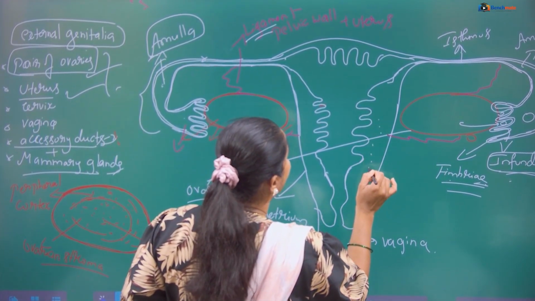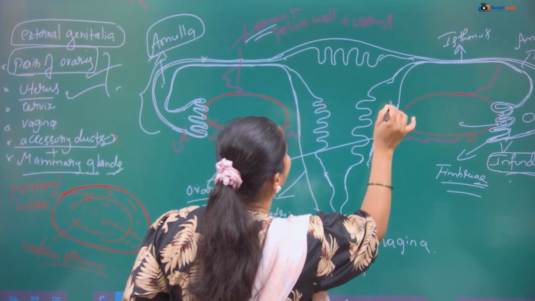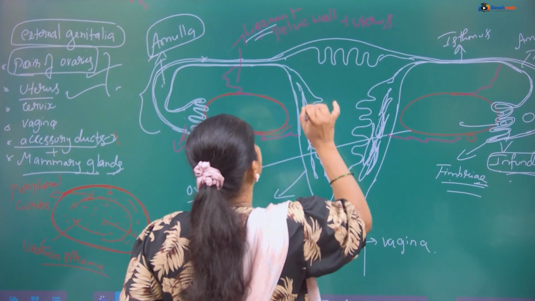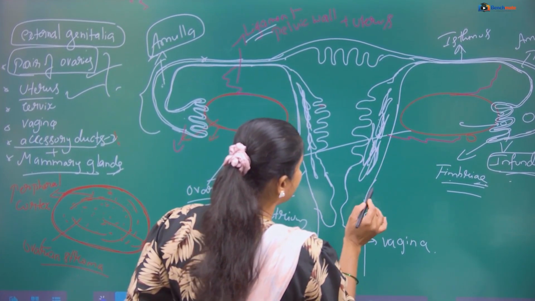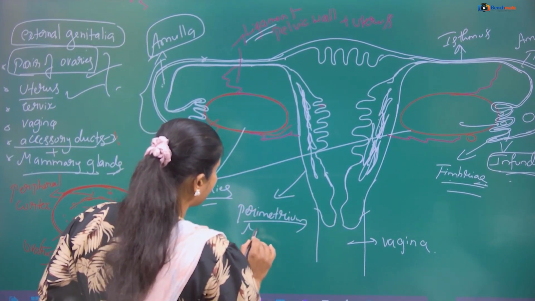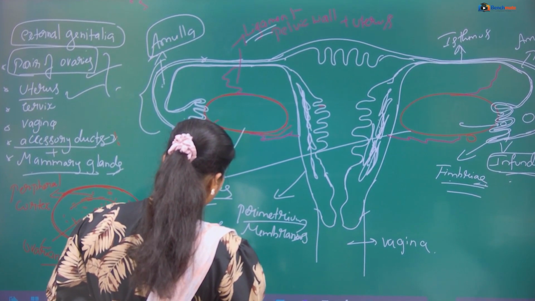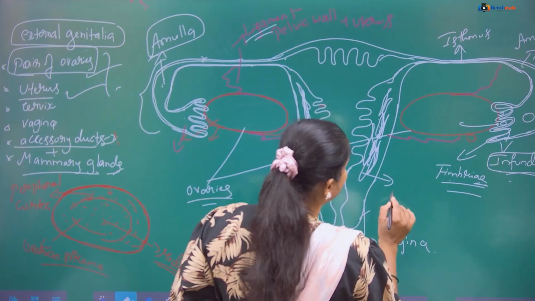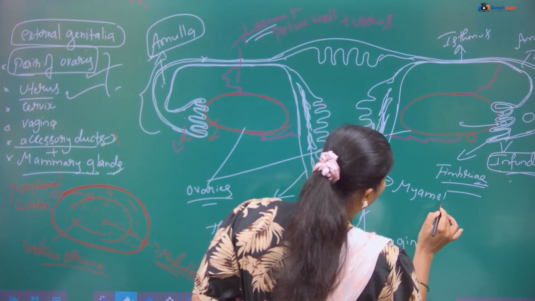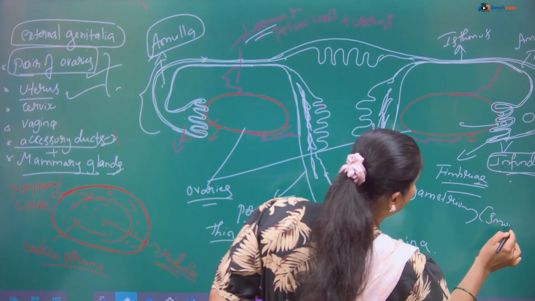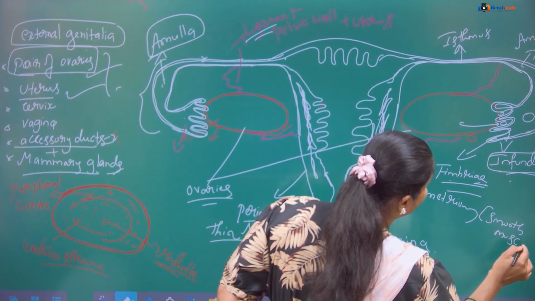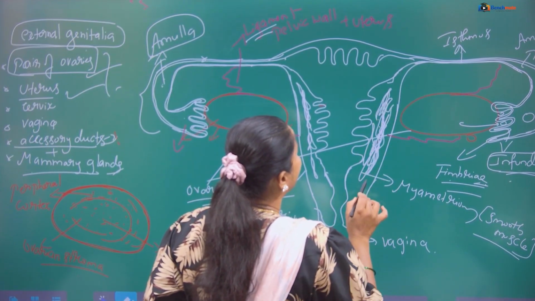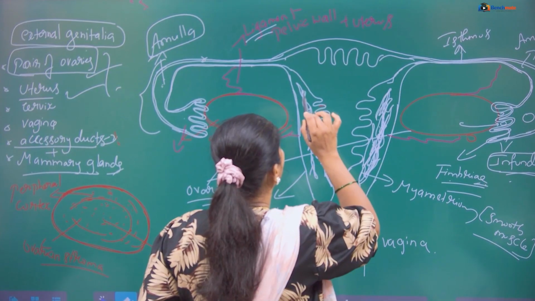The middle region is made up of smooth muscles, and it is called the myometrium. The uterus is externally covered by the perimetrium, a thin membrane. The myometrium is made up of smooth muscle, which is involved in the vigorous contraction taking place during delivery, or the baby's birth.